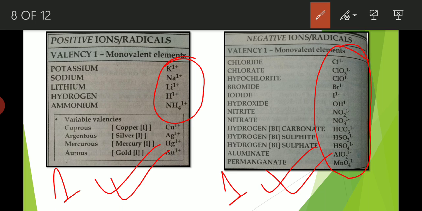Apart from that, there are certain elements like copper, silver, mercury, gold. These are the elements that have variable valencies, that means more than one valency. Copper has a valency 1. When it has valency 1, it is called cuprous. When silver has valency 1, it is known as argentous. When mercury has valency 1, it is known as mercurous. When gold has valency 1, it is known as aurous. So in this way, these elements have valency of 1. Clear?